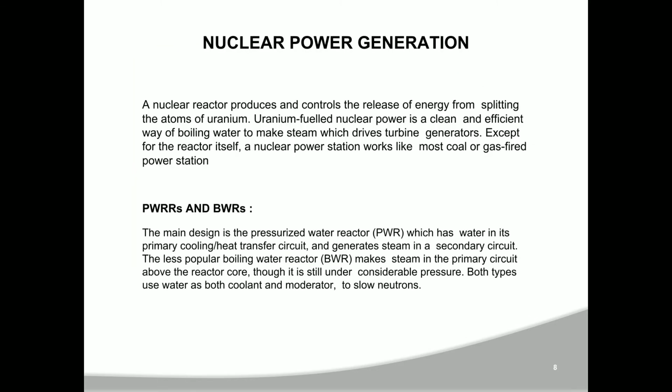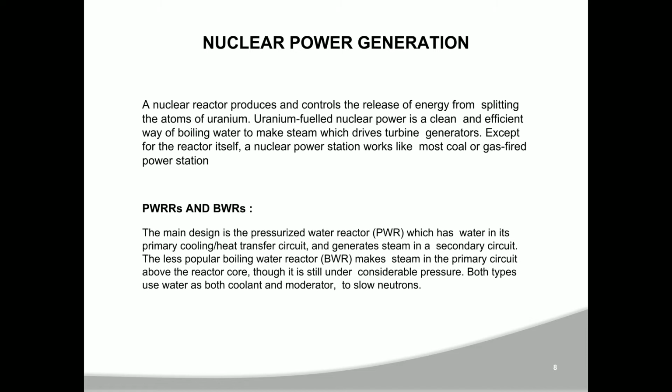Nuclear power generation. A nuclear power reactor produces and controls the release of energy from splitting the atoms of uranium. Uranium-fueled nuclear power is a clean and efficient way of boiling water to make steam, which drives turbine generators. Except for the reactor itself, a nuclear power station works like most coal or gas fired power stations.